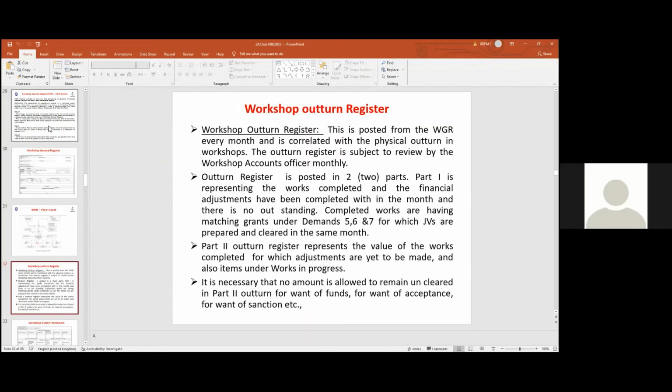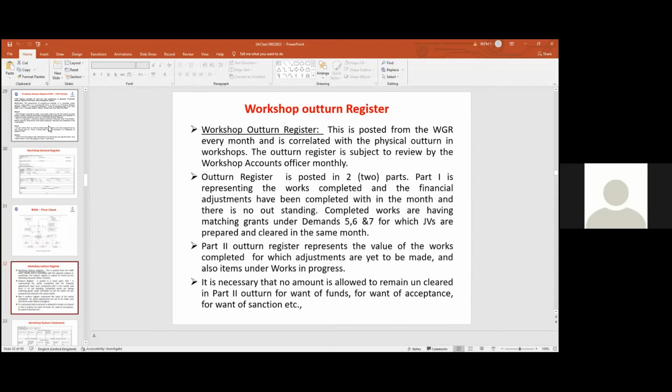So work order से WGR बनता है, WGR से outturn register बनता है, outturn register से outturn statement होता है. So outturn statement part one is nothing but clearing the WMS account and putting the expenditure to the final heads. Where are these final heads? In the case of revenue demands, आप देख सकते हैं. Demand number 5, repairs and maintenance of low cost. Demand number 6, repairs and maintenance of carriages and wagons. And demand number 7, repairs and maintenance of plant and equipment. So JVs are prepared and cleared in the same month.